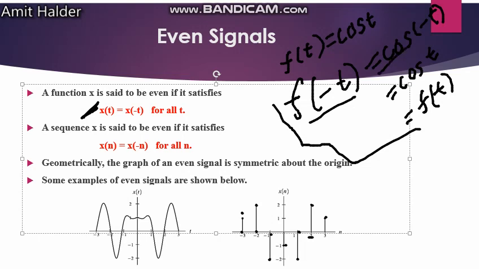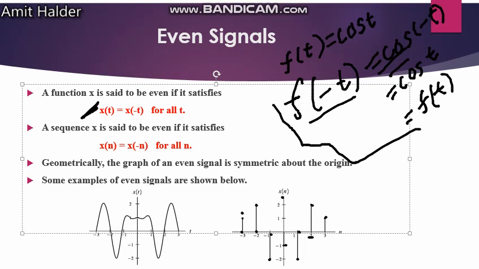Cosine is an even function, and the signals which are commonly governed by these types of equations are known as even signals. There are some examples like this that I have told before.